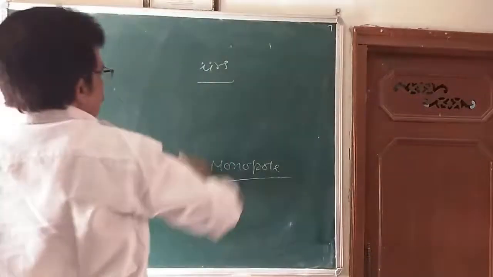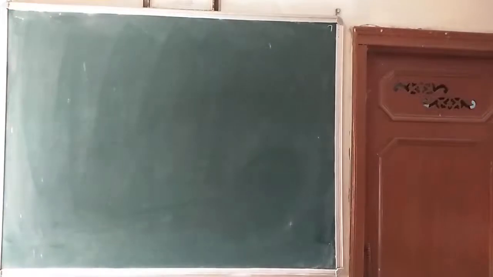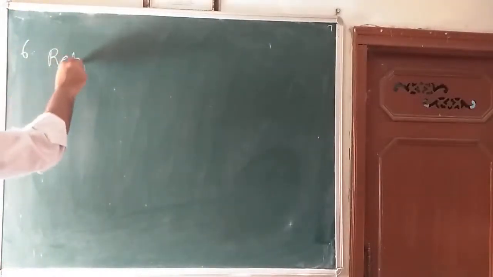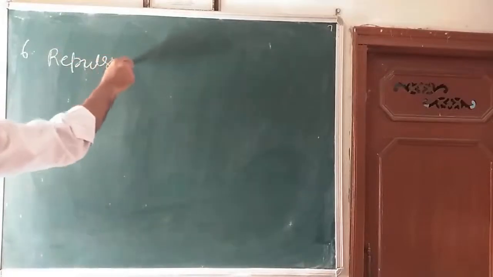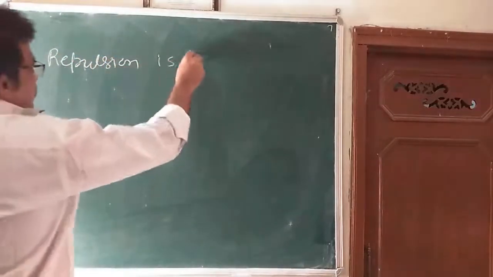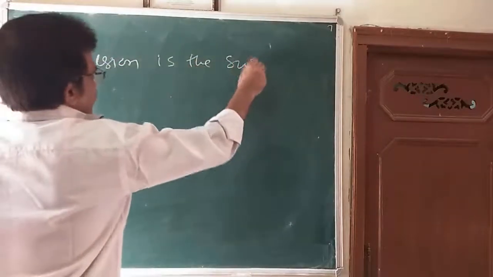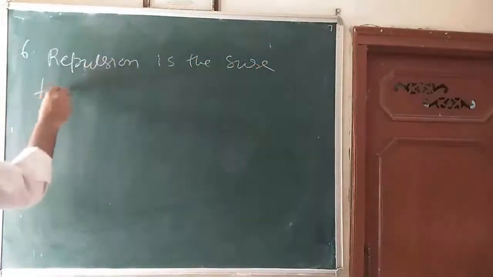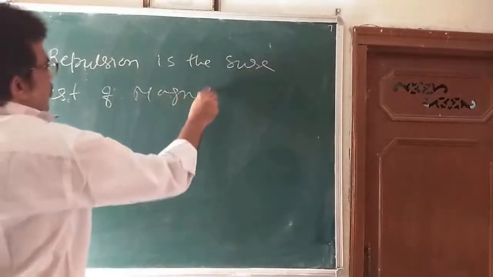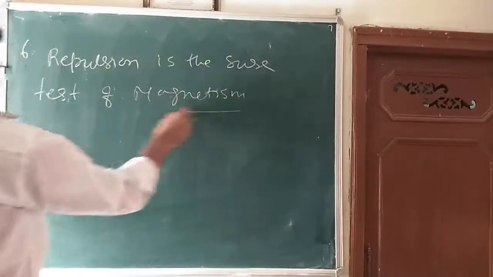Now, one more important point, point number 6: repulsion is the sure test of magnetism. Repulsion is the sure test of magnetism. How is it?